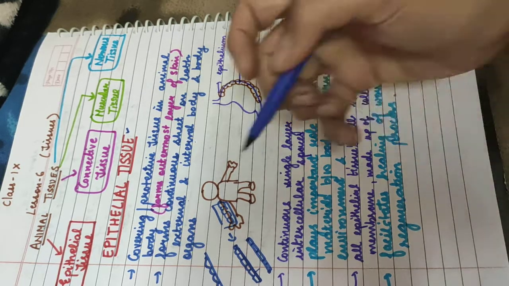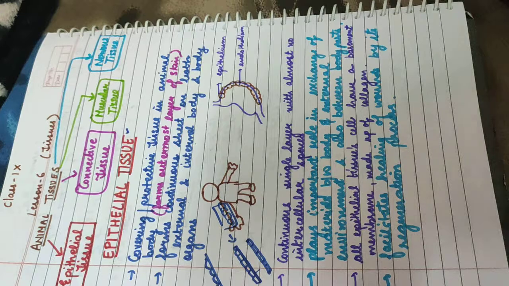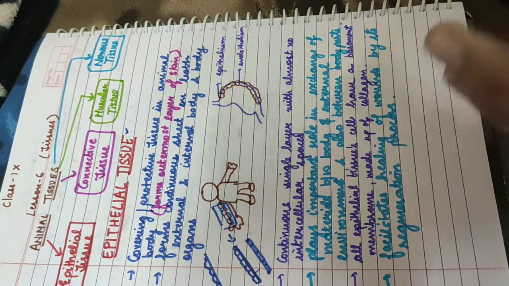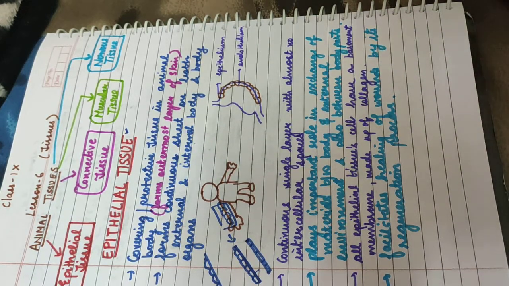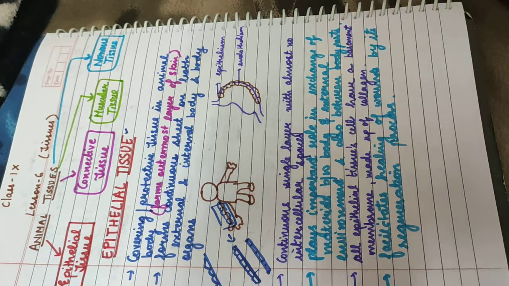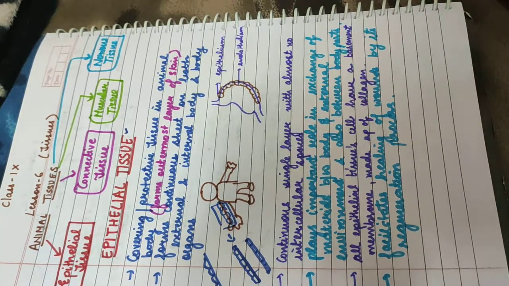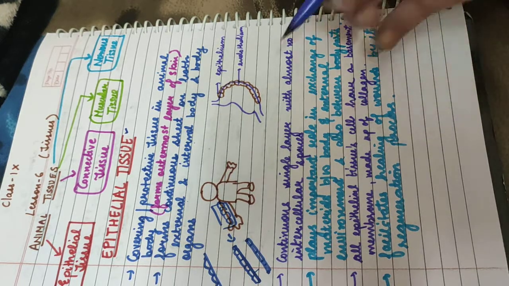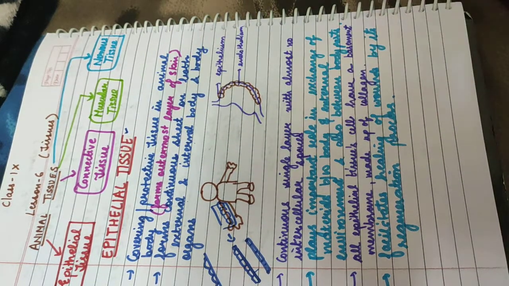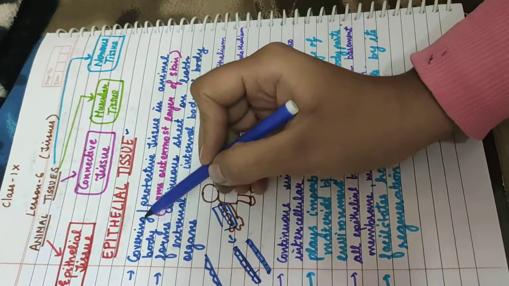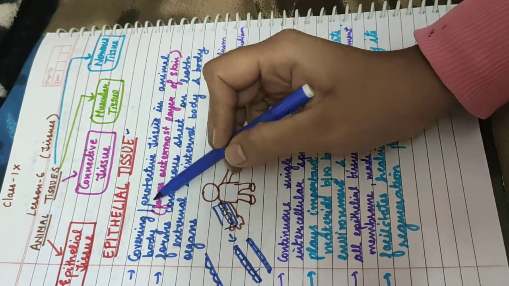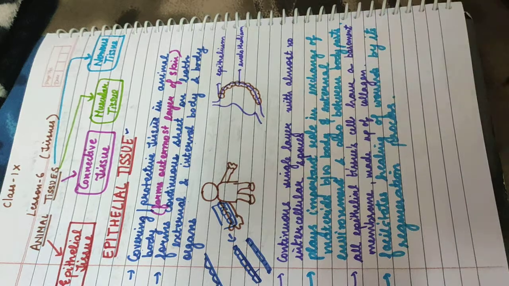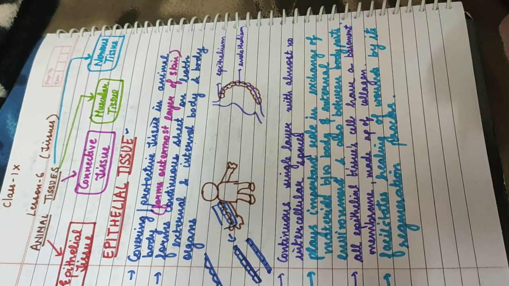So what is epithelial tissue? It is a covering. We are calling it a covering, like you cover your notebook so that you can protect it, and it helps in the protection of the notebook from outside forces. So similarly, epithelial tissue works as a cover, and like a cover helps in protection, epithelial tissue is a covering which is helping us in protection of our body. That is why it is also called the protective tissue in the animal body.